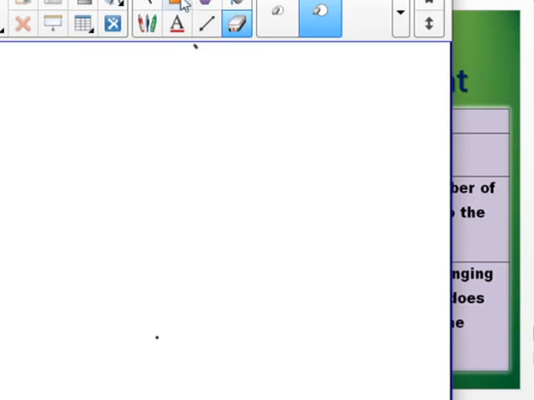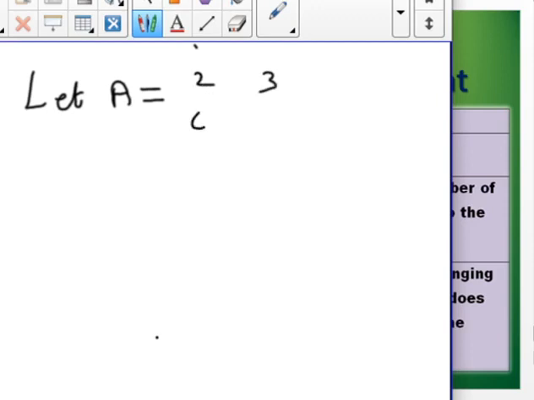So let A be a matrix. We will take it as 2, 3, 0, minus 1. See this matrix. This is only a form. We cannot do anything further with this. But what is a determinant? Determinant is represented like this. Okay, this is a determinant.